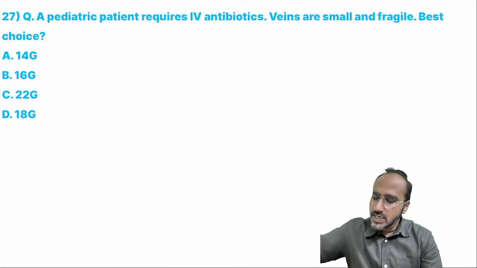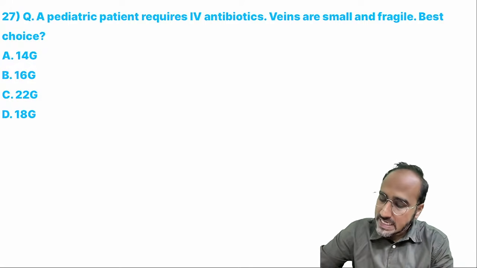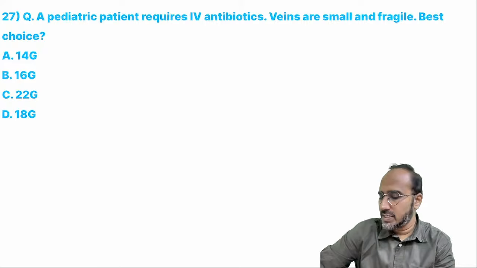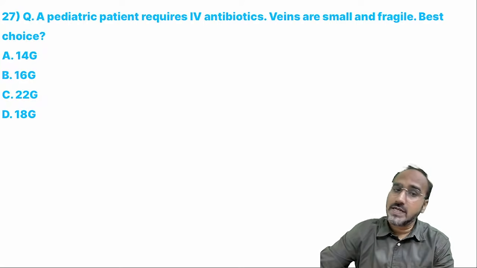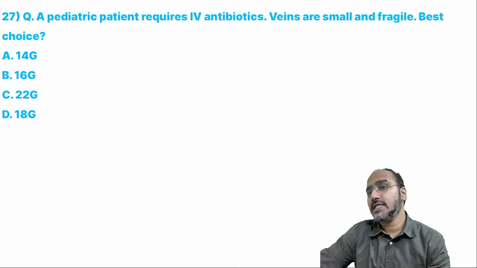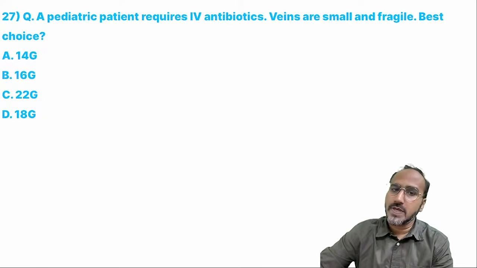A pediatric patient requires IV antibiotics. Veins are very small and fragile. Which cannula is the best for this patient? IV cannulas are available in different sizes from 14 to 26. Which cannula should be preferred?